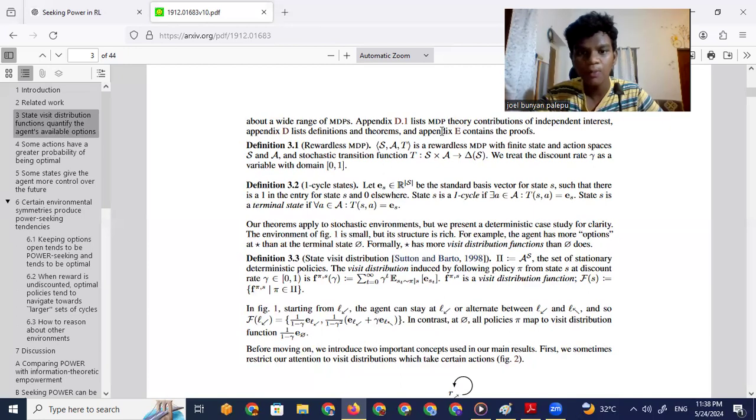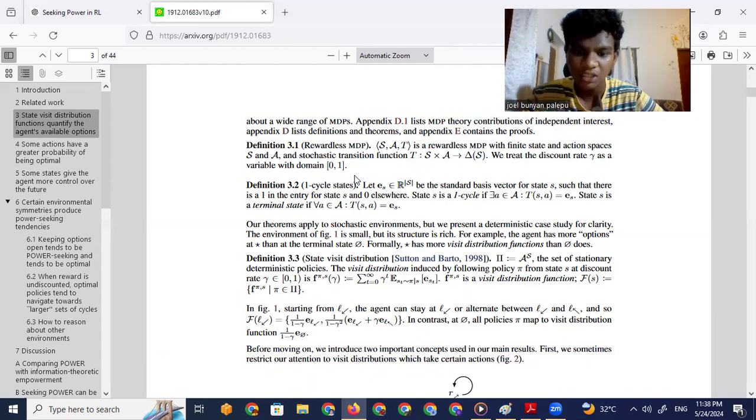And with definition 3.2, we have 1-cycle states. So let's see what that means. This is a rewardless MDP, and I think finite is the keyword. Let's see what this is. Reward, 1-cycle states.